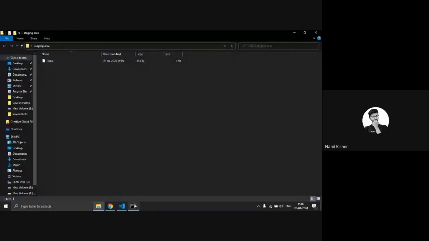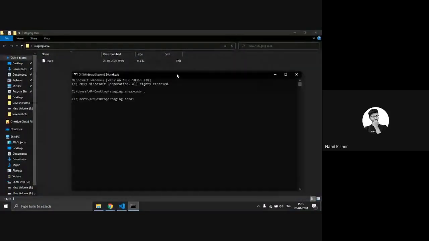Let's save it. Now I have to use the command line tool. Into this folder, you can see here is the index JavaScript file. Now I have to initialize Git into this folder so that it can track all the changes I will make in future to this file. So I put the command git init, and here you can see the message: Initialized empty Git repository in the location of my folder.